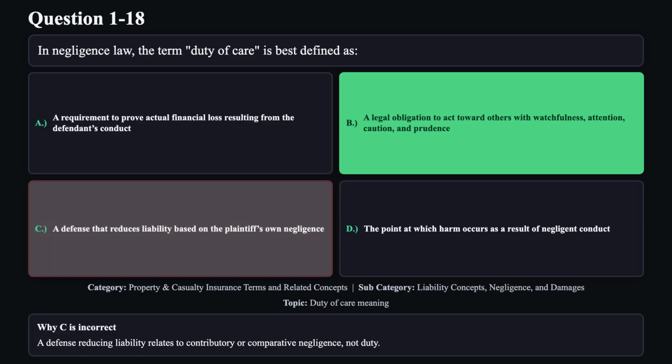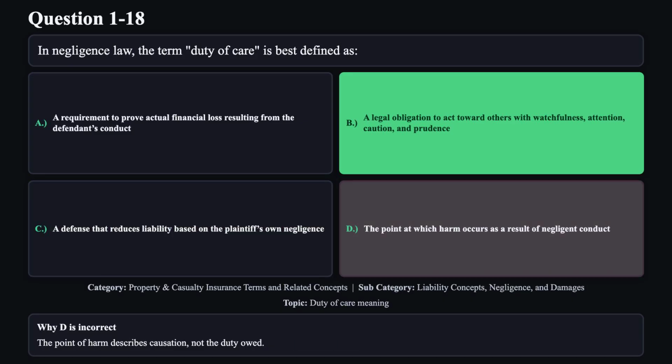Reason C is not correct. A defense reducing liability relates to contributory or comparative negligence, not duty. Reason D is not correct. The point of harm describes causation, not the duty owed.